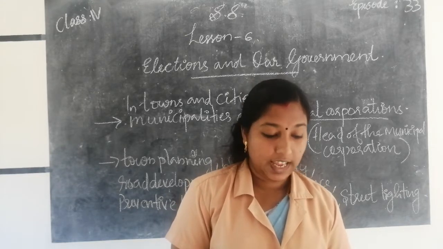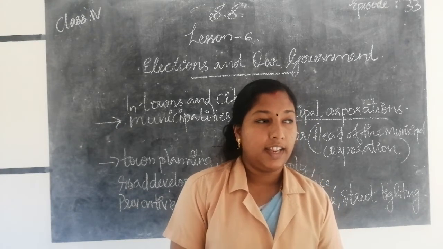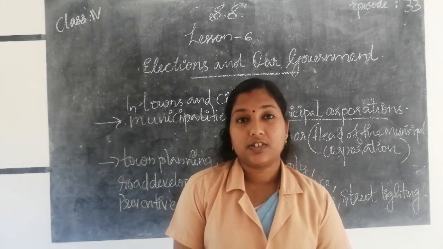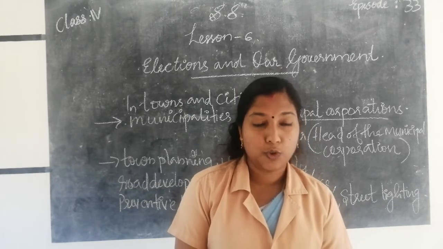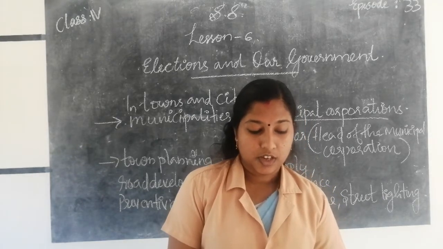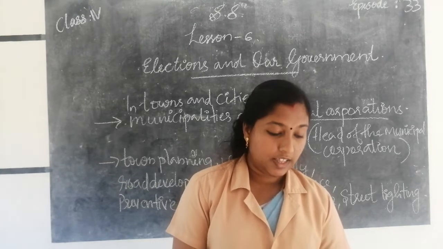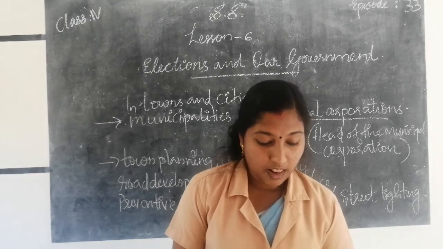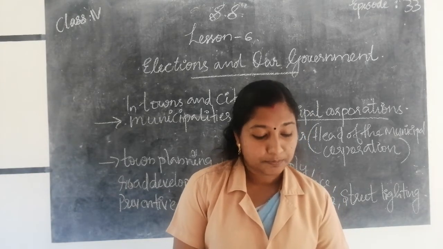Next we learn about the elements of an election. First one, political parties. A political party is a group of people who have the same views about how to govern the country, state or union territory. There are many political parties in India. All political parties use a unique symbol for identification by people who cannot read.